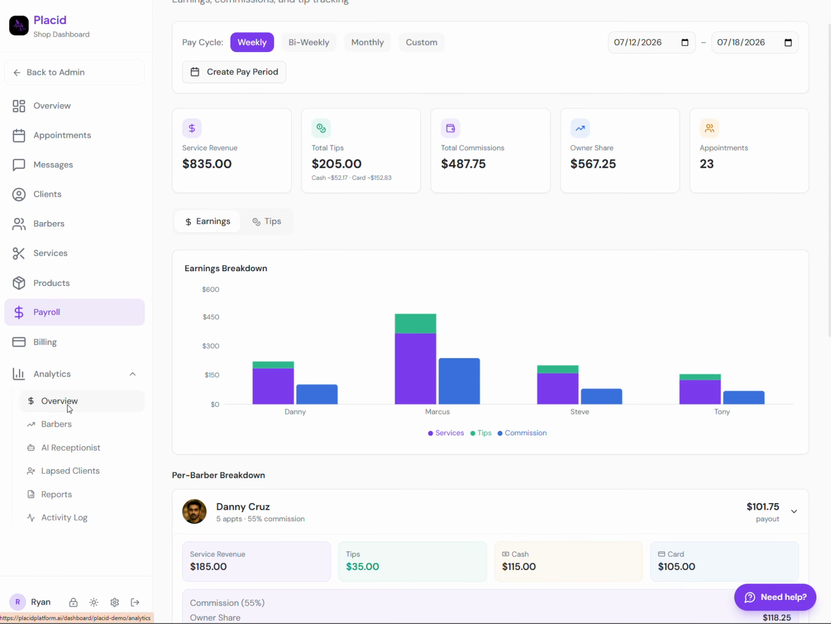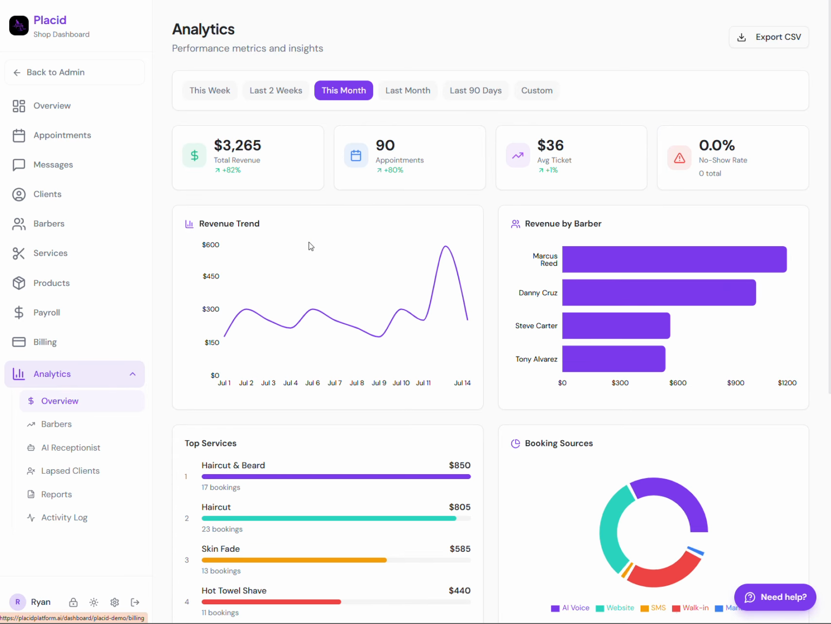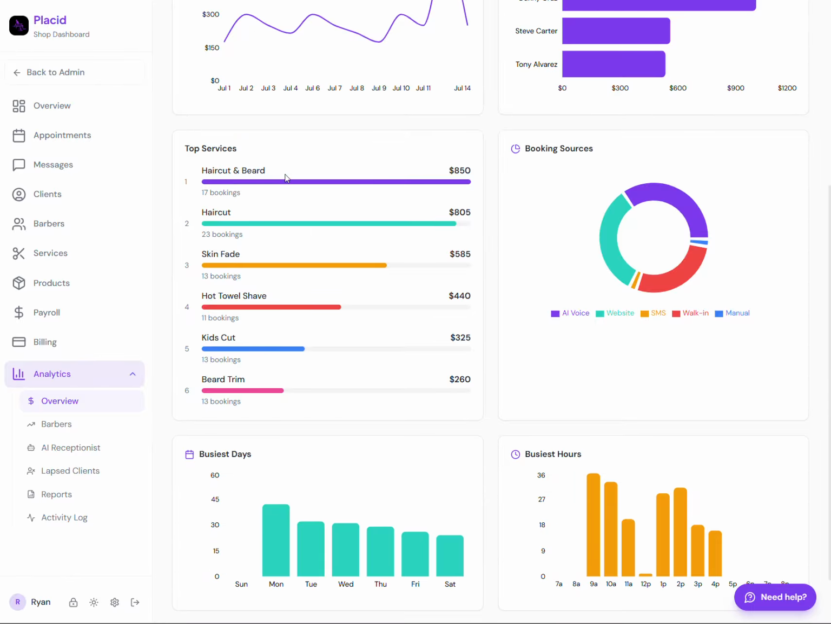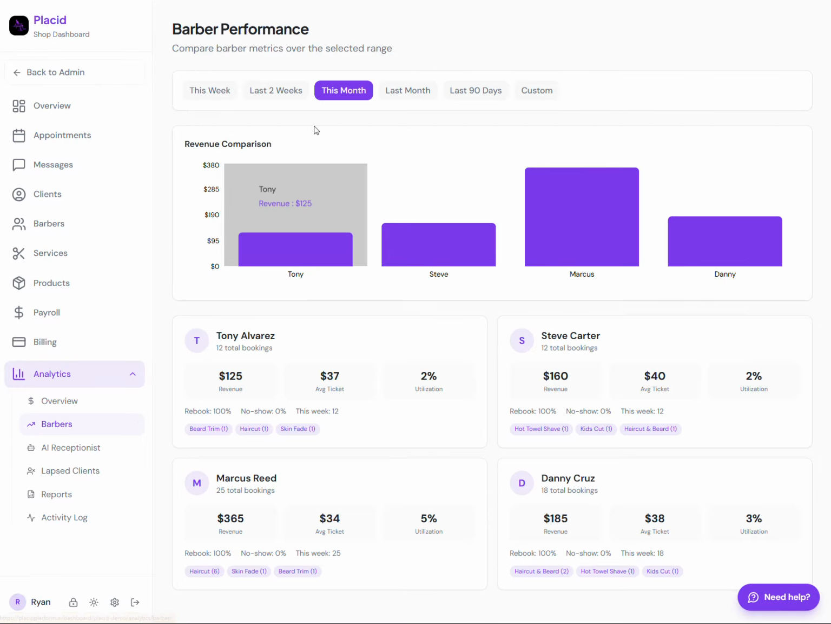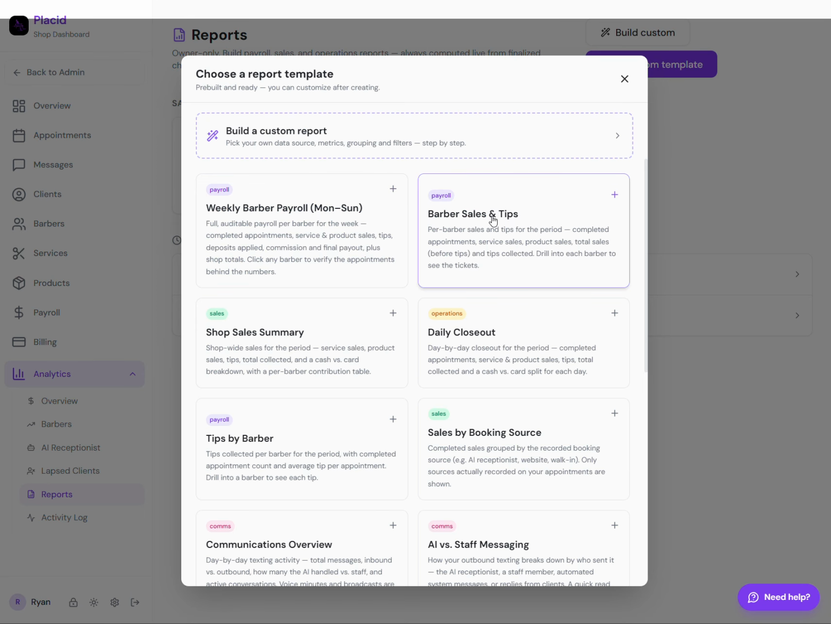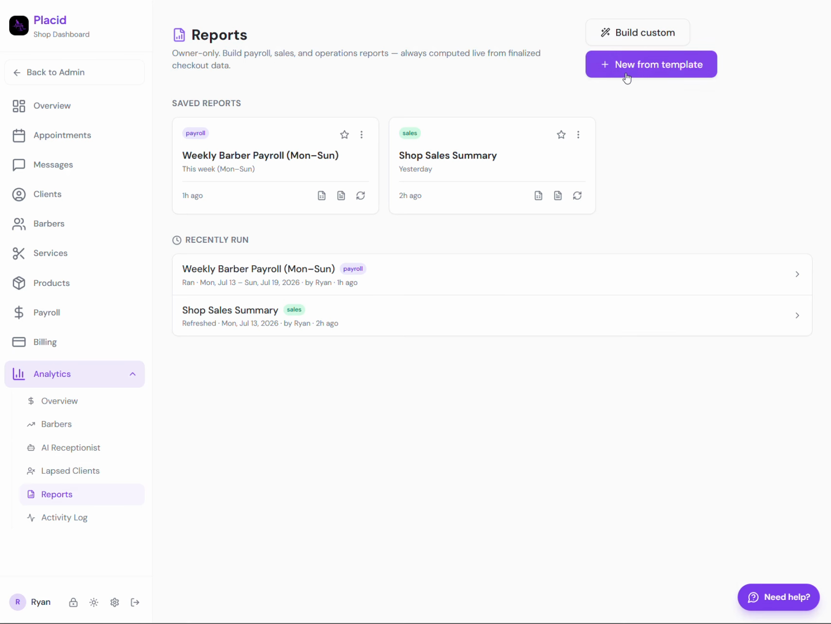You'll also have analytics. This will break everything down for you in any aspect that you can imagine. So you can look at your shop's overview, who's your most valued barber, booking sources, how they booked, walk-in, AI voice, website, anything like that. What's your top service? You can go into barbers and see your top barbers, all of that information. You can also then go ahead and go into reports and create any sort of report that you want. So barber sales and tips, daily closeout, shop sales, weekly report, all of that stuff there.